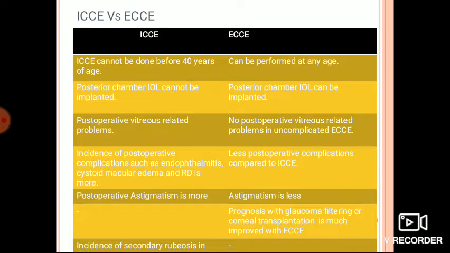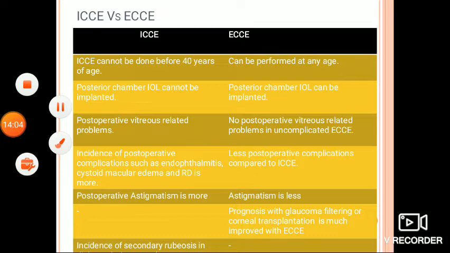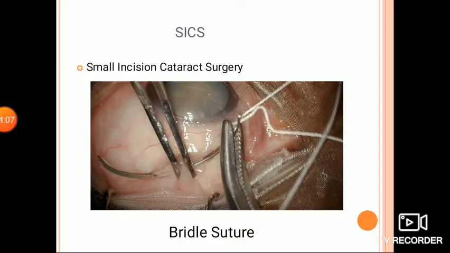Obviously, the incision taken in intracapsular cataract extraction is larger, so the amount of post-operative astigmatism is more in intracapsular cataract extraction. The incidence of secondary rubeosis in diabetes is reduced after extracapsular cataract extraction. Planned extracapsular cataract extraction is largely being replaced by small incision cataract surgery and phacoemulsification techniques.